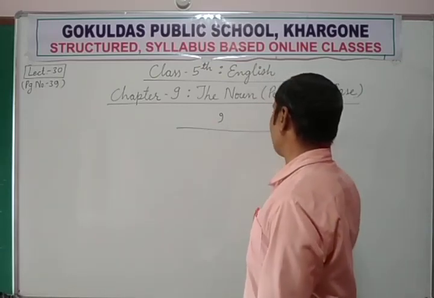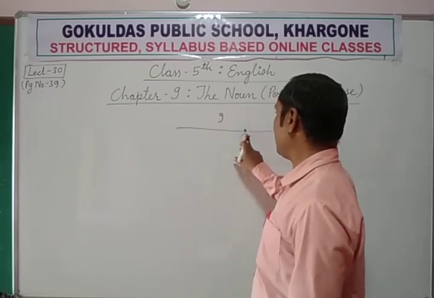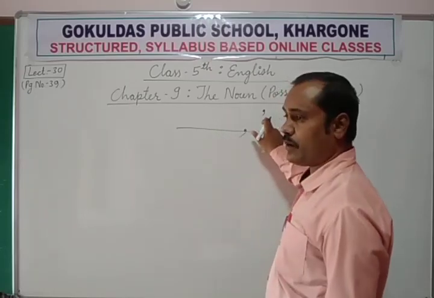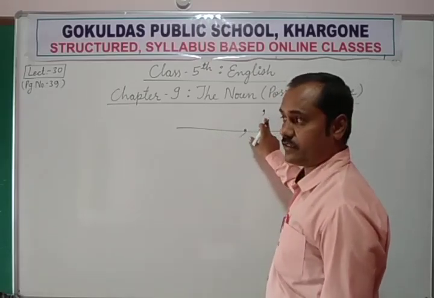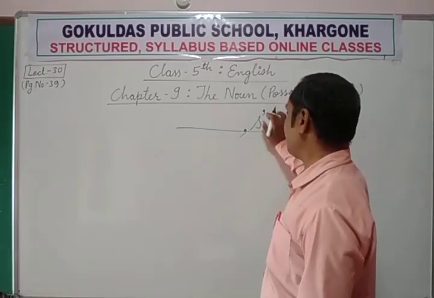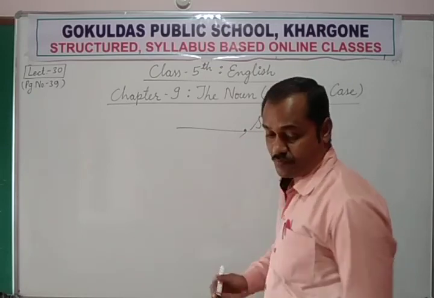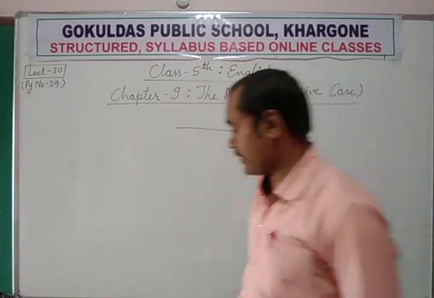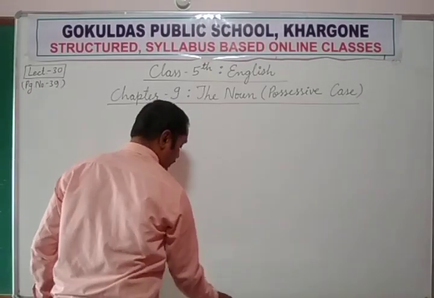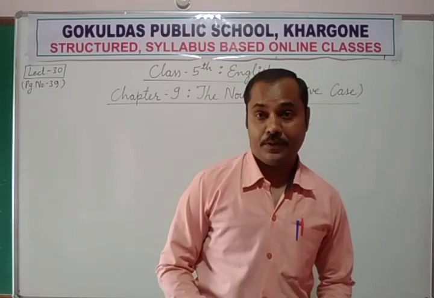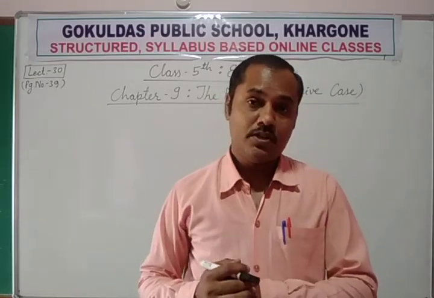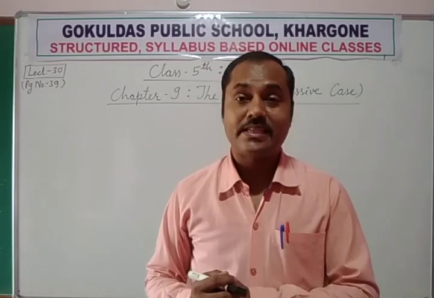Suppose this is a line of your notebook. The comma is put here at the bottom, but the apostrophe is put on the upper side of any letter of the English alphabet. Suppose S, the apostrophe is on the top and the comma is at the bottom. So this is the difference between comma and apostrophe. Now let's start this topic: how to use apostrophes in nouns to make the possessive case.